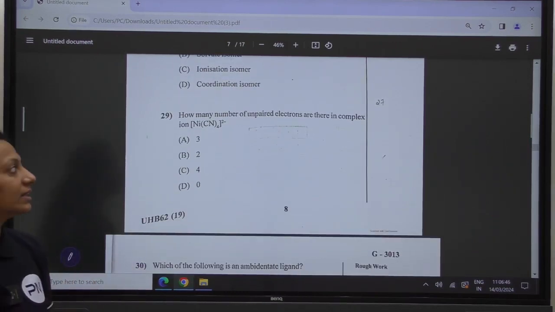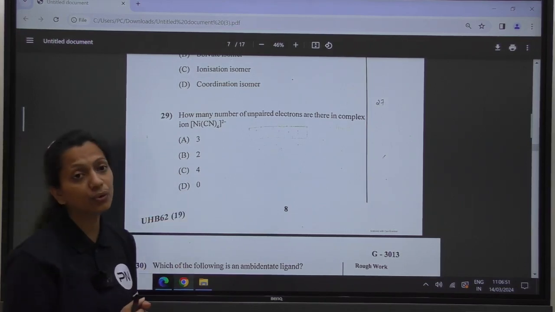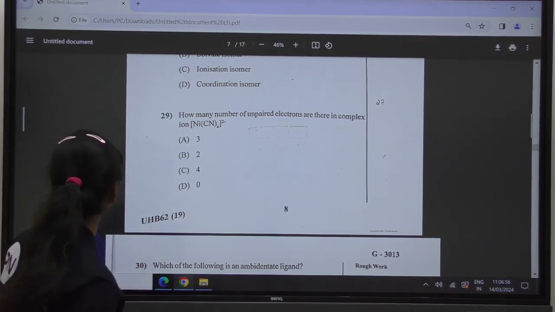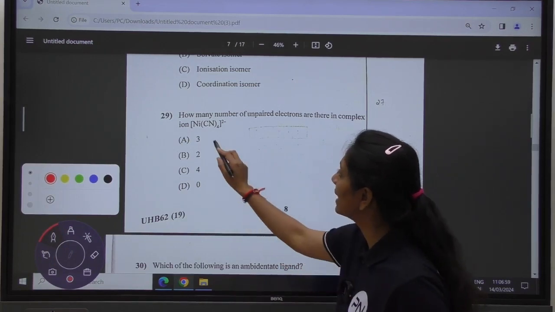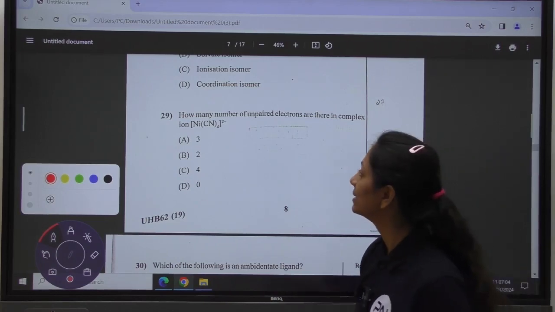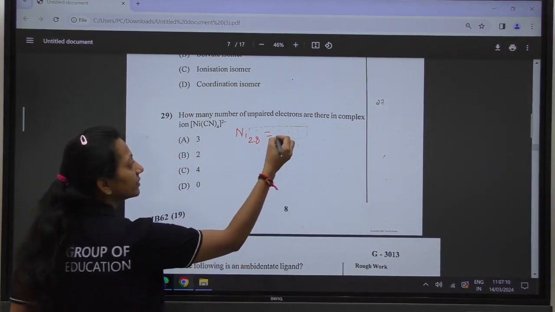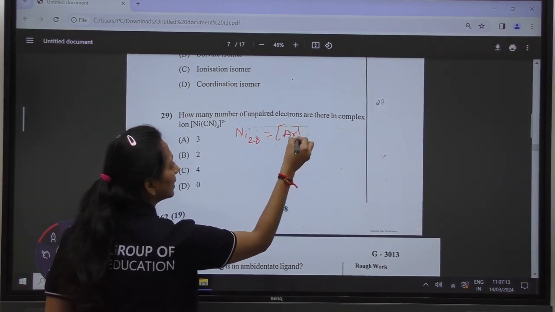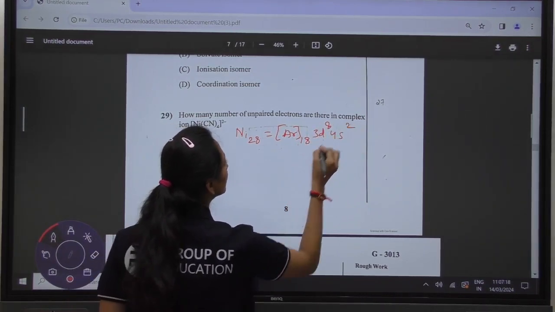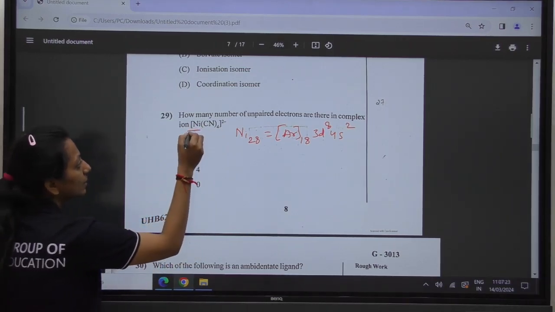In question number 29, they are asking how many unpaired electrons are there in the complex [Ni(CN)4] 2 minus. This is a coordination complex. First of all, we will find out the charge on the nickel. Nickel has atomic number 28. The electronic configuration will be [Ar] 18, 3d8, 4s2. On solving this, we are going to get the charge over the nickel as plus 2.